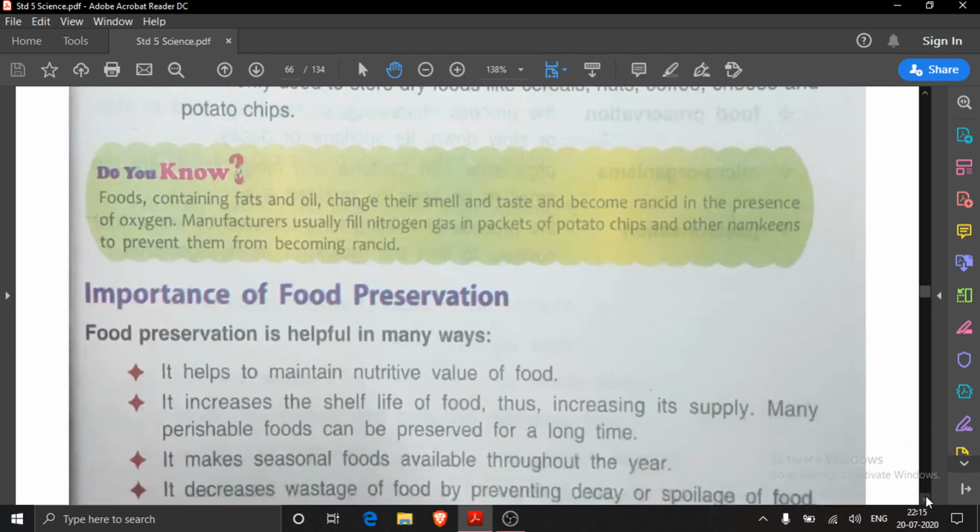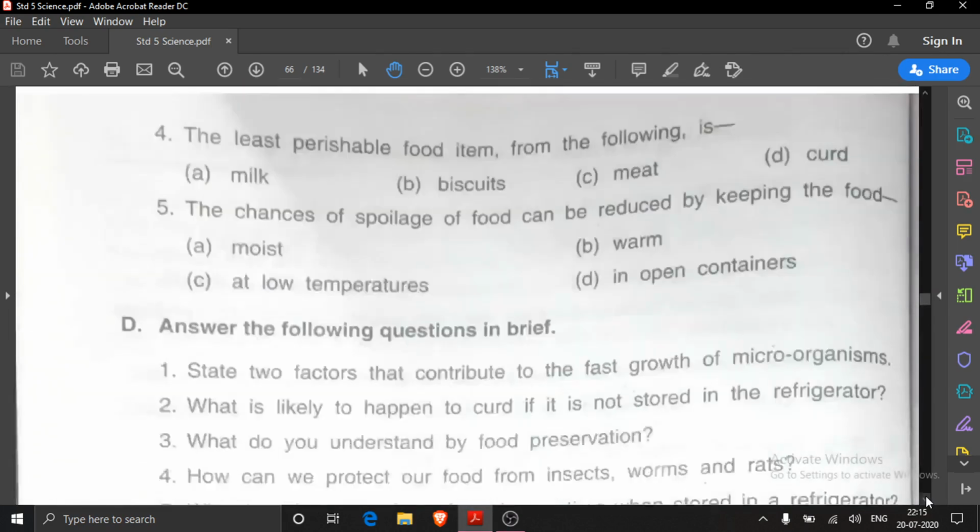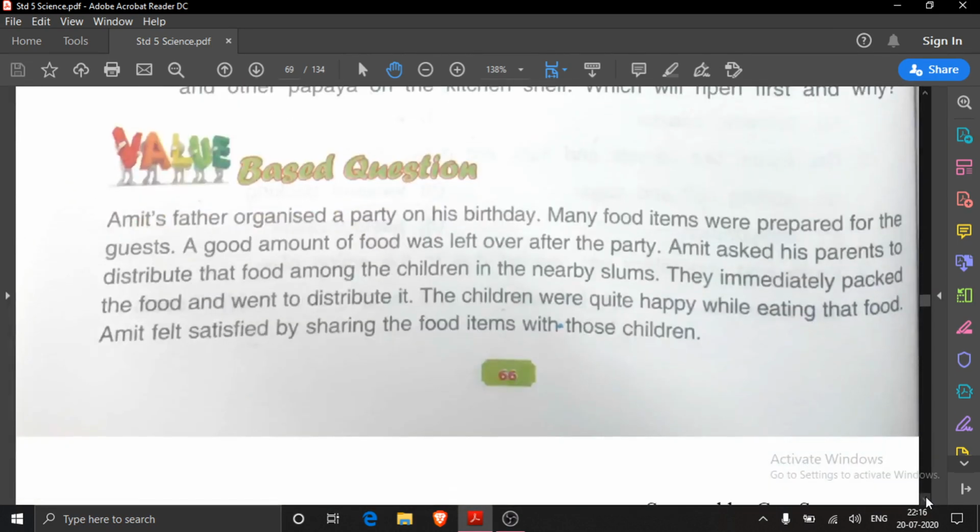Now children, in every lesson value based questions are there. These D5 questions which we have discussed now, you have to write in your science notebook and submit on our WhatsApp group. I will give you the PDF also, and then you copy down and submit it. It is only your today's homework.